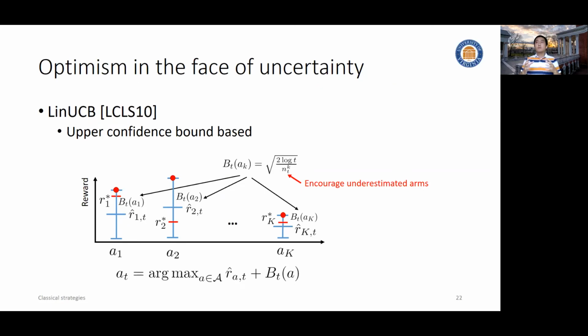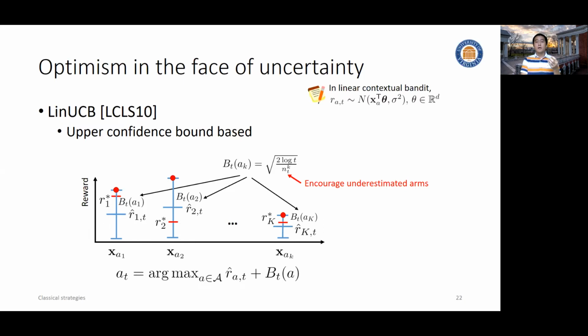And this UCB1 algorithm is for the multi-armed bandit. Do we have a corresponding version for contextual bandit? The answer is yes. We need to have the contextual version of reward estimation and confidence interval estimation. So let's use the linear bandit as an example.